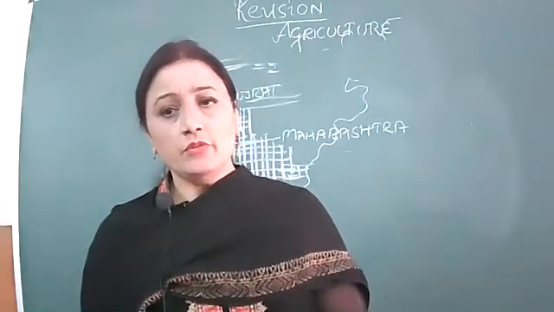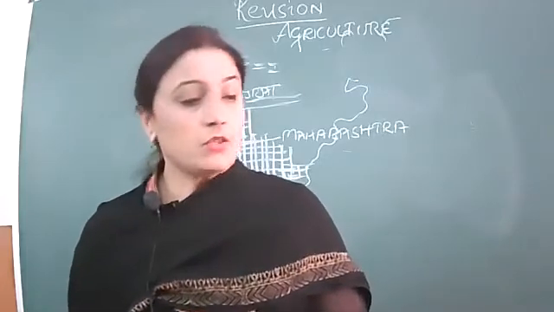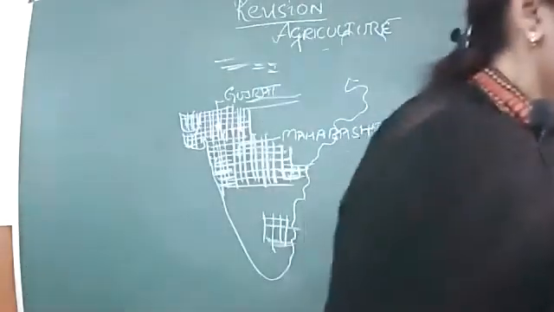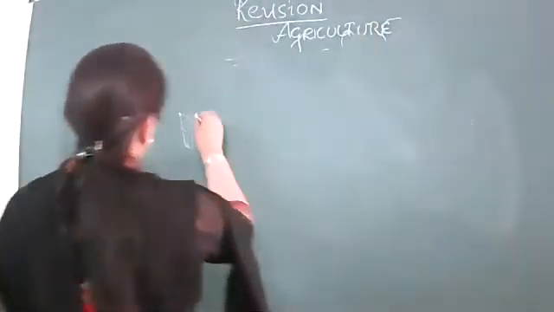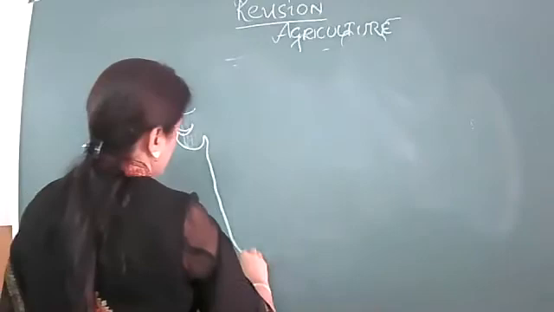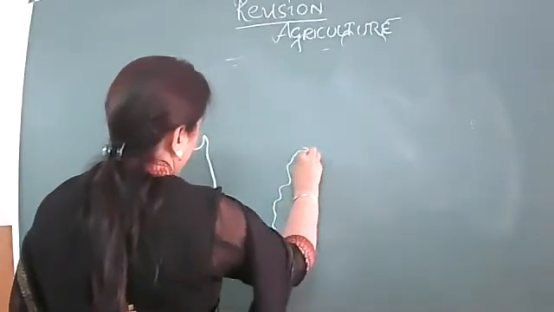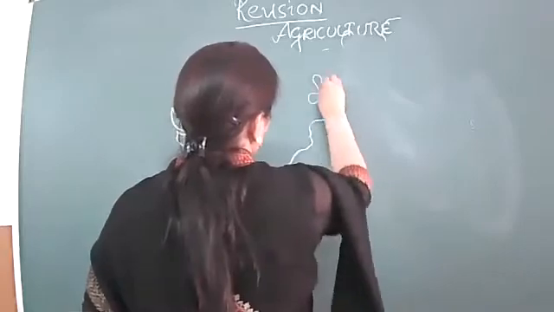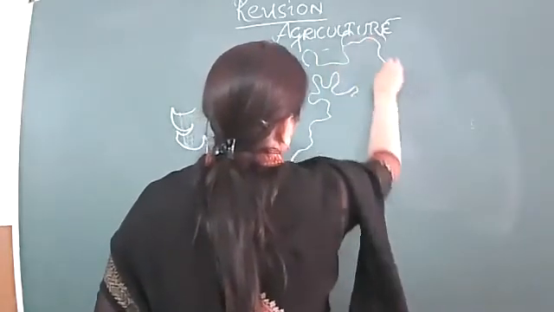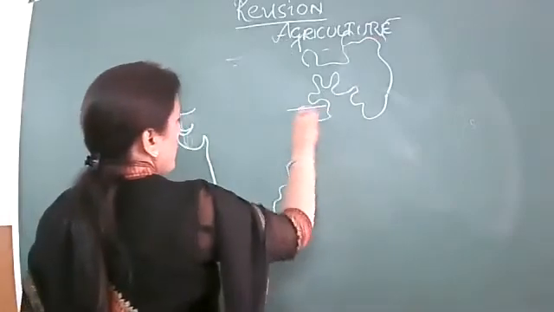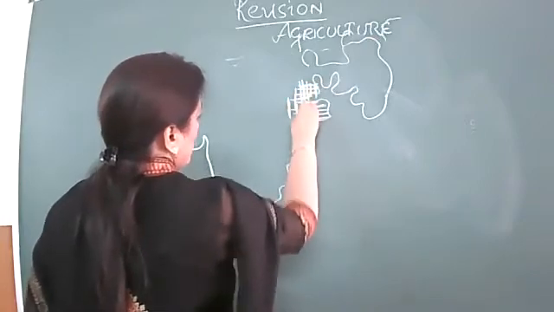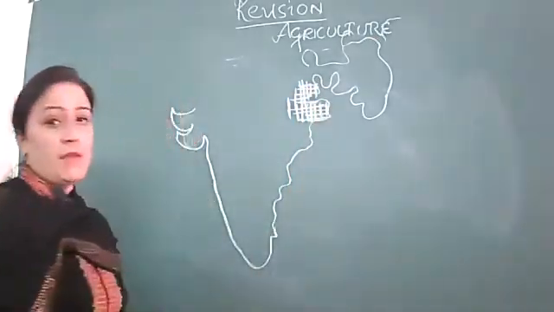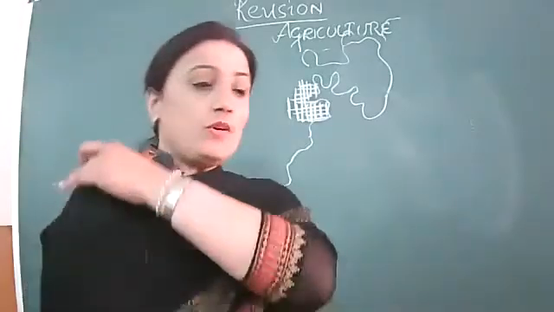Cotton is clear to every one of you? Okay. Next, I am coming to the next crop, that is jute. Now look at the map. Jute is a crop which is grown in the eastern part of India, primarily West Bengal. In the plain areas of West Bengal, jute is primarily grown, a prominent state. So first we have jute.